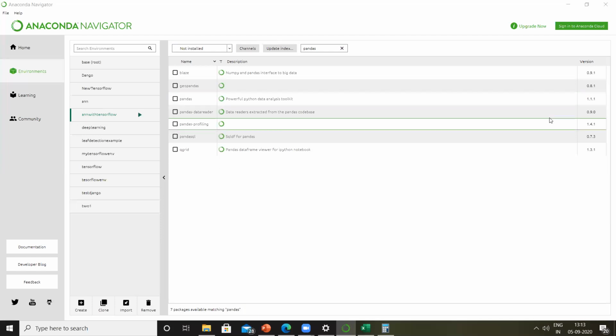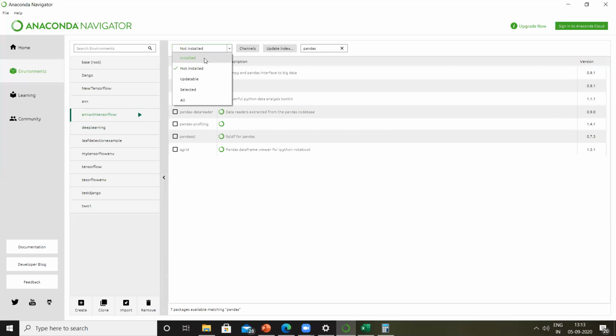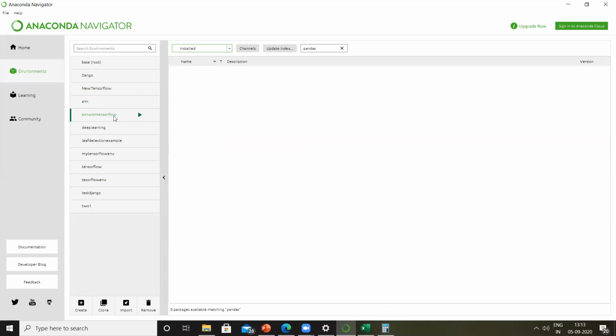Okay, so you can see now the environment is created, right? I'll quickly go to the installed packages. You will see here all installed packages. Now, unfortunately, it's not showing me anything. Maybe I'll see it in updatable, or it will take a little time to come up. Right, so let's go back to our ANN. Oh, no. Let's go to this TensorFlow environment. So I have all the packages installed there properly. So I'll click on this TensorFlow environment and I'll bring that up.